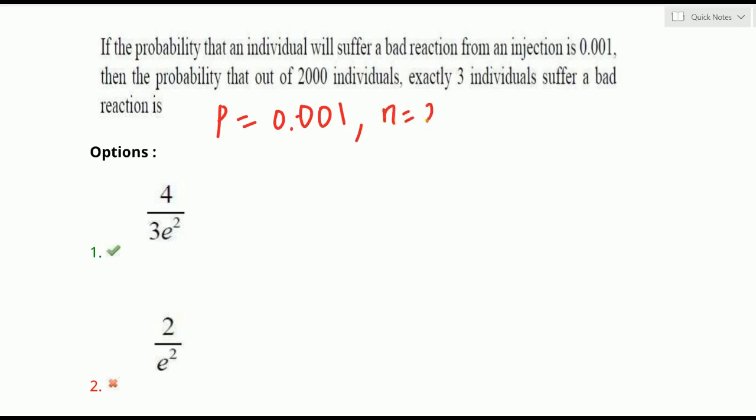N is equal to 2000. If you know the n and P, we can find out the mean. Mean in the Poisson distribution we call lambda. Lambda is called the mean, variance, standard deviation in the case of Poisson distribution. Lambda is equal to mu, that is from the binomial distribution it is clearly NP.